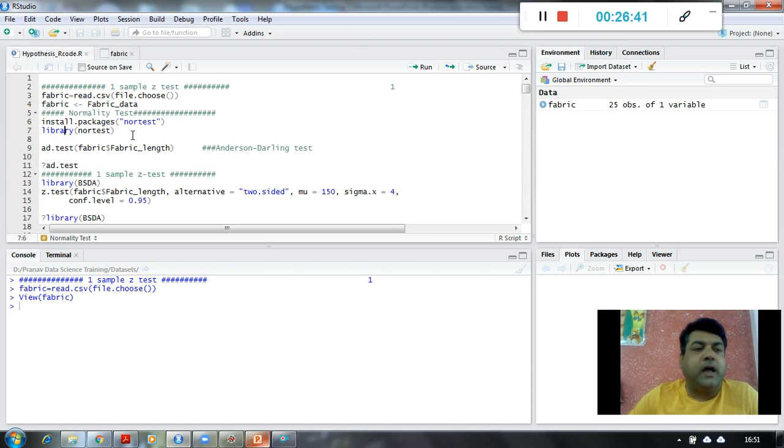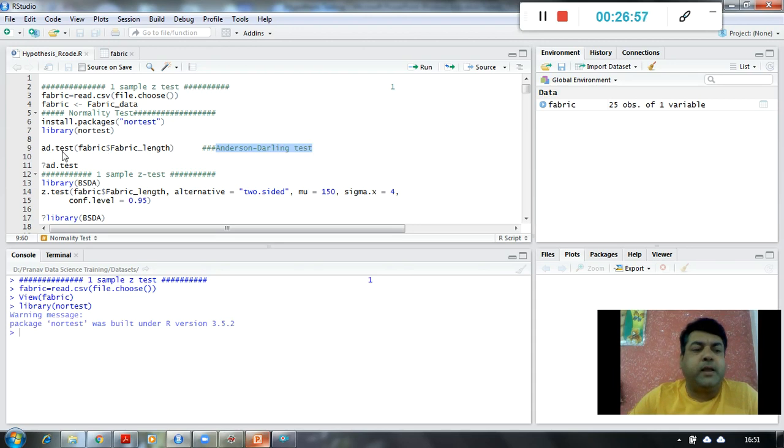For this I will require the nortest package, which is already installed on my machine, so I am simply invoking this package by using the library function, and I'm going to perform the Anderson-Darling test.